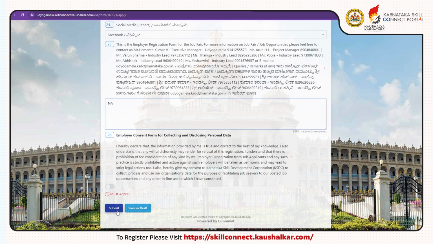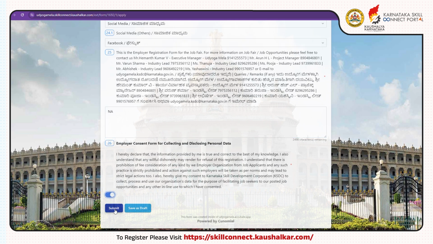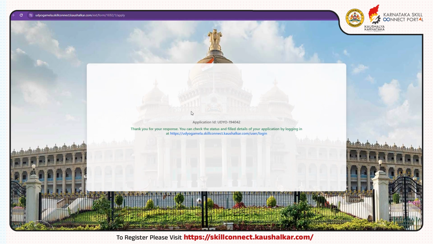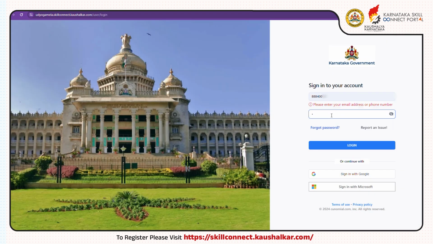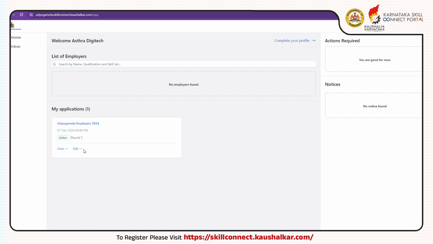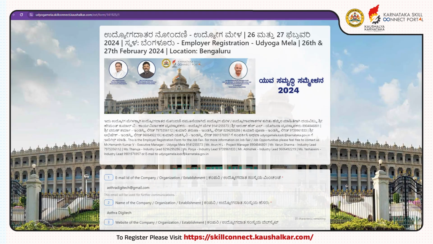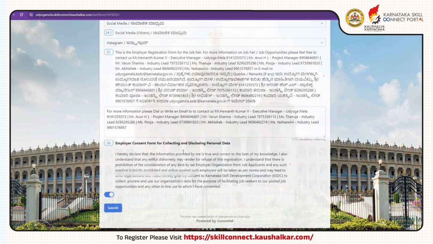Then, you need to agree to the employer consent form for collecting and disclosing personal data and enable the blue button on the bottom left side of the page. Click on the Submit button. You will be getting a confirmation message to your registered mobile number along with the ID and password for the portal login. Go to the login page and fill in the login credentials that you have received to your mobile number. Click on Login and you will land in the employer dashboard and you can edit the form in My Application. Thank you.